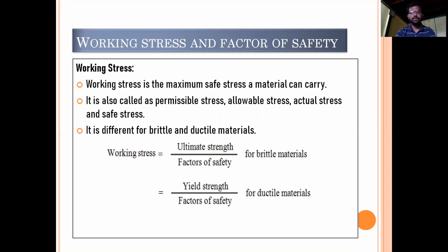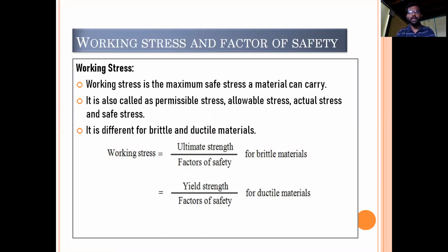Whatever stress we calculate from the tensile test, it is not possible to design based upon that stress, because whenever the material is in operation, we should always ensure that the stress induced in the body is much lesser than its actual strength. How will you come to know the strength of a material? We will come to know it by conducting the tensile test in a UTM. But that is the actual strength.